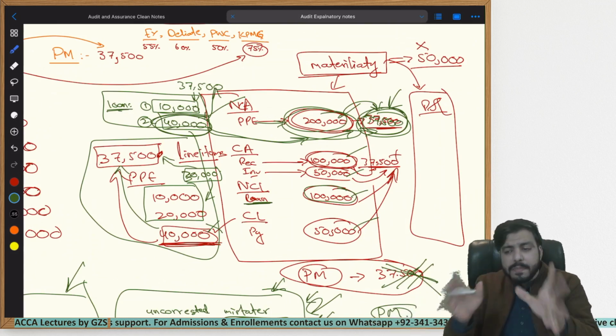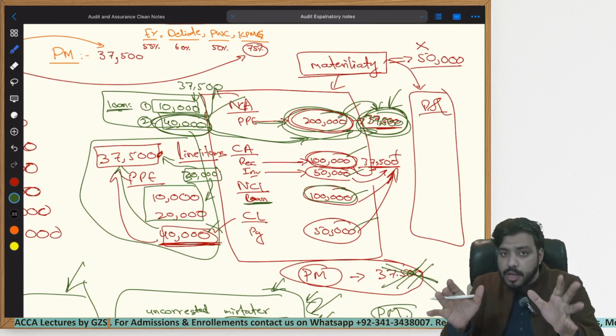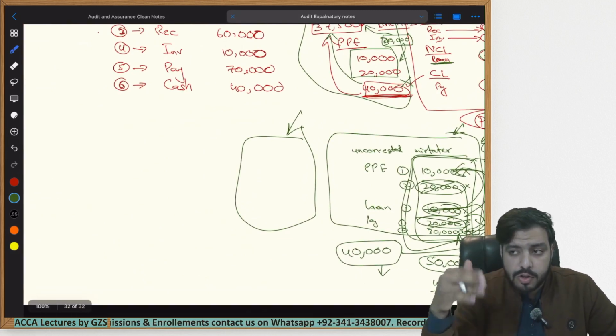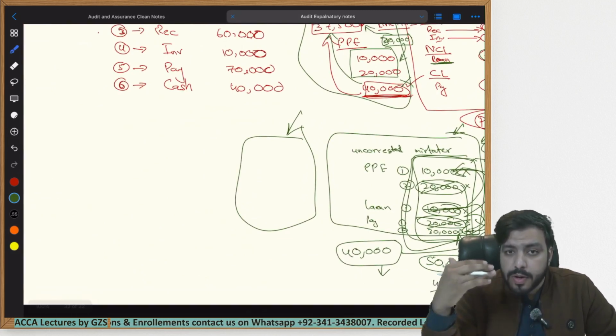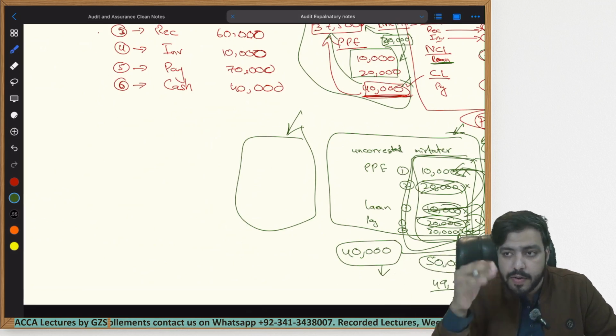If we are basing every single thing only upon materiality, then there is a high chance of human error. Even in your life, we always use the saying, never put all of your eggs in one basket. Never invest in one industry. Never put all of your investment in one company.